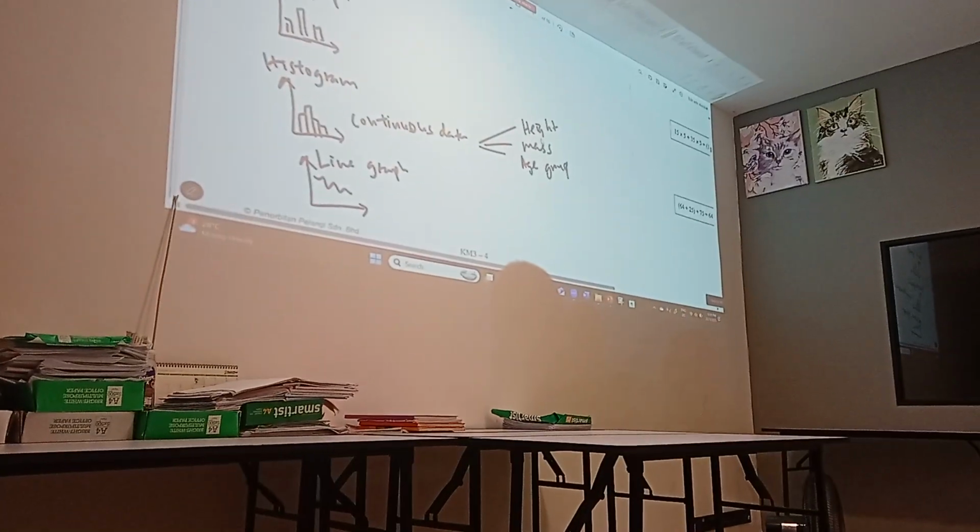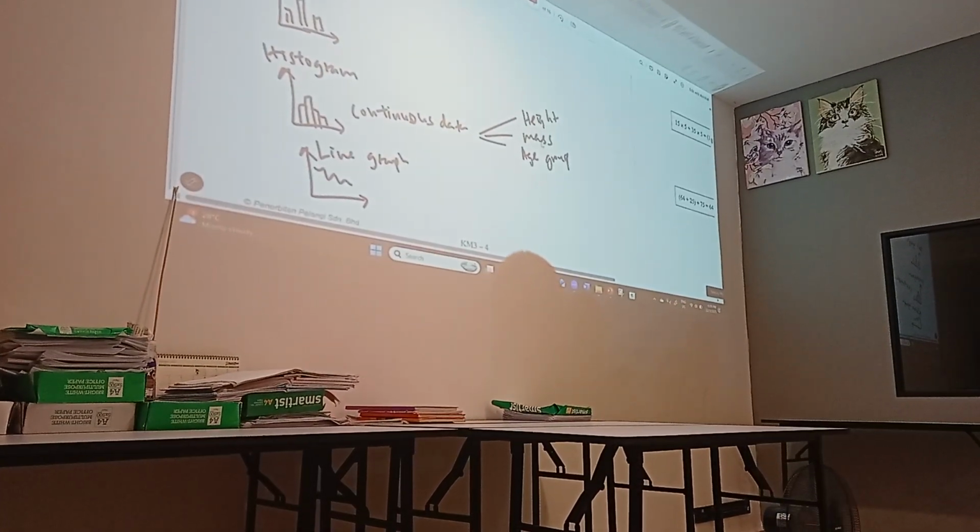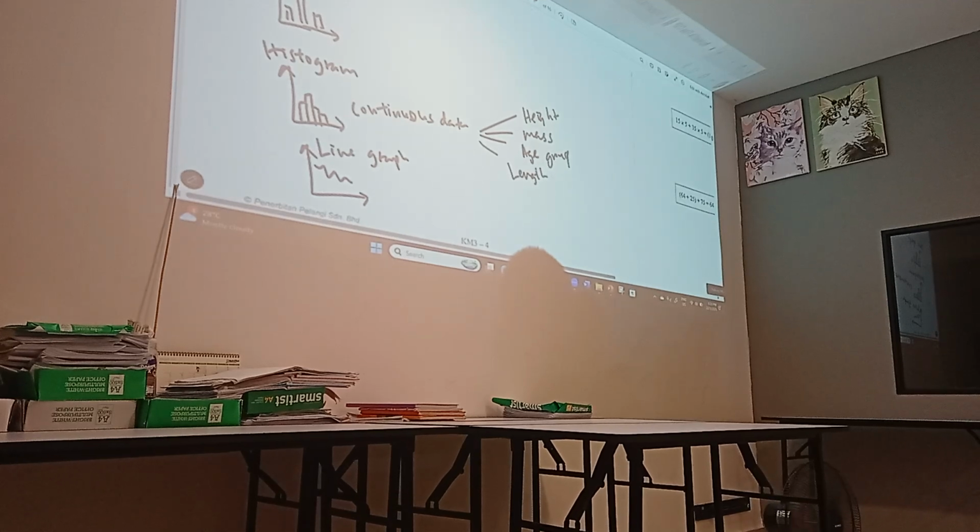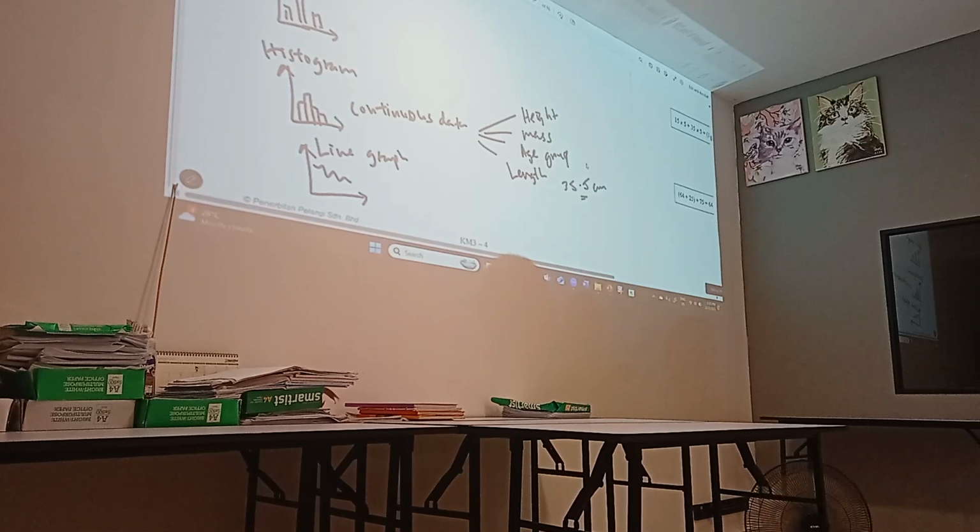Chinese population, okay? Right, so these are all continuous data. The length of a table, whereby your number can go up to decimal, 35.5 cm. So you see this is continuous. You can go up to 35.9, 35.95, okay? So these are all continuous data.